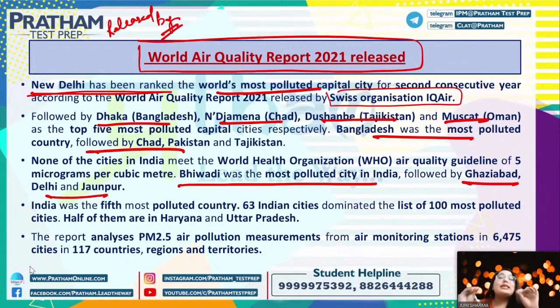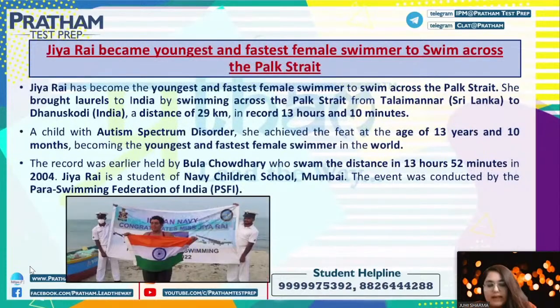Why? Because 63 Indian cities are in the 100 most polluted list after 163 countries. 63 cities are Indian cities, and you will be surprised that among these 63 cities, more than half are either Haryana cities or Uttar Pradesh cities, right? So that is what it is about the World Air Quality Report 2021, which got released recently, and it was released by the Swiss organization IQAir, right?